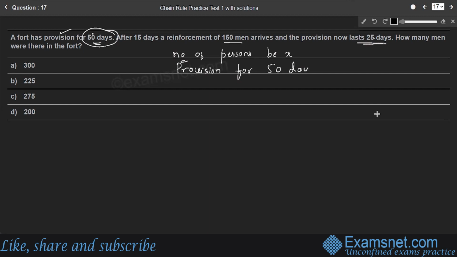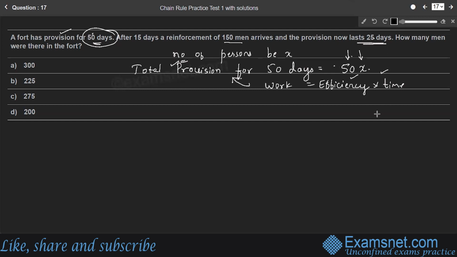So the total provision for 50 days is the number of persons into the number of days. So number of persons X into 50, that is 50X, is the total provision for 50 days. Since we are using the concept of efficiency into time as the total work, here provisions to be provided is considered as work. We have discussed in the previous question that work is equal to efficiency into time. We are using this concept. And the number of persons, which is X, is considered as the efficiency.